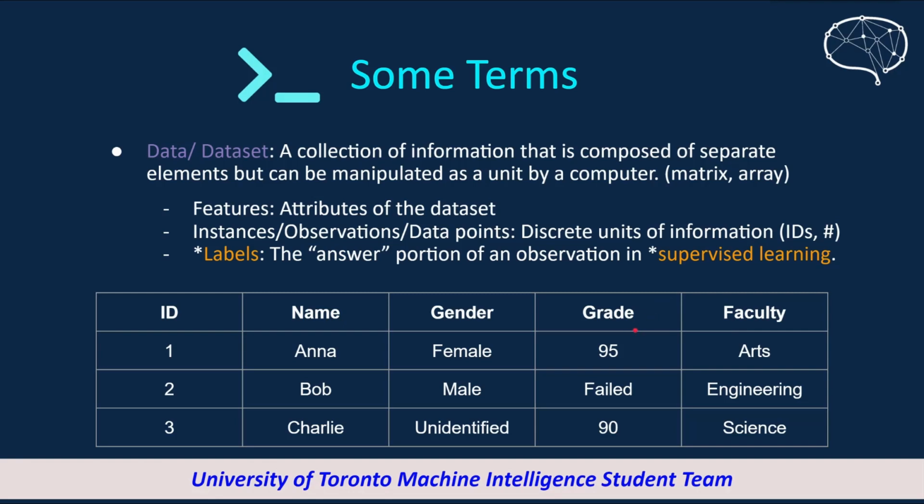For example, we could predict the grade of a person or a data point, or we could predict the gender of a data point. Well, that is an inappropriate example, but just so you know, from a dataset, any columns can become our features or labels we want to work with.